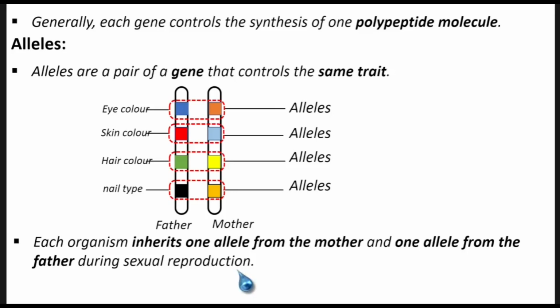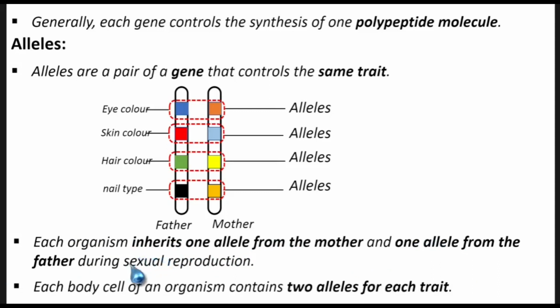So these come together. That's why you are seeing the two here. One of them could come from the mother, another one from the father, alleles controlling the eye color. So this is why we are saying each organism inherits one allele from the mother and one allele from the father during sexual reproduction.